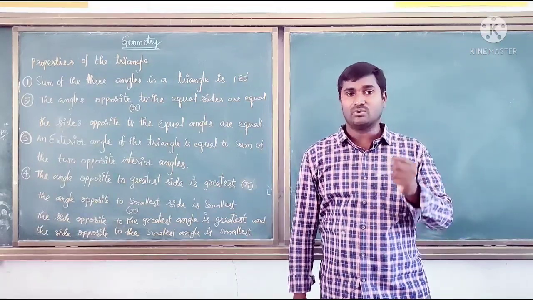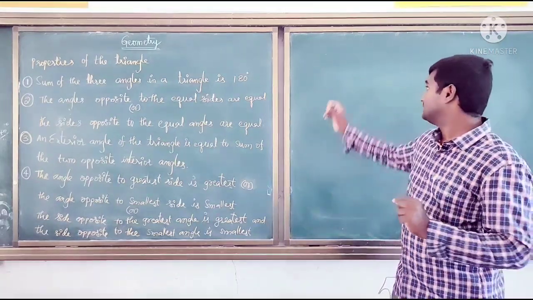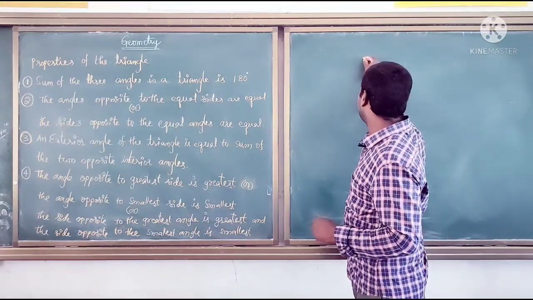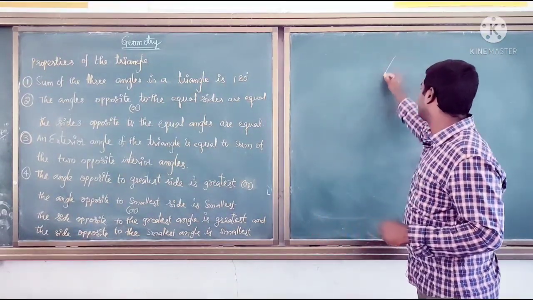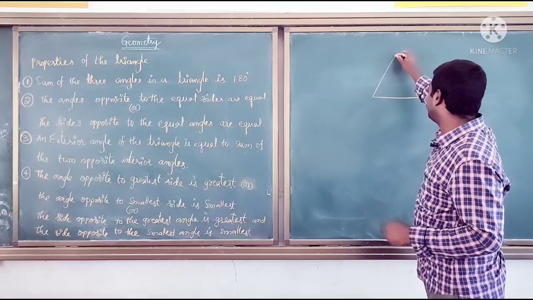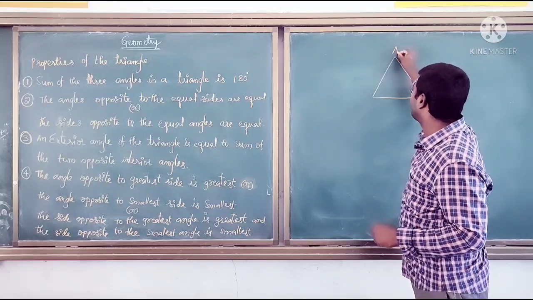Let us prove how it is 180 degrees. To prove that, I am taking a triangle ABC.